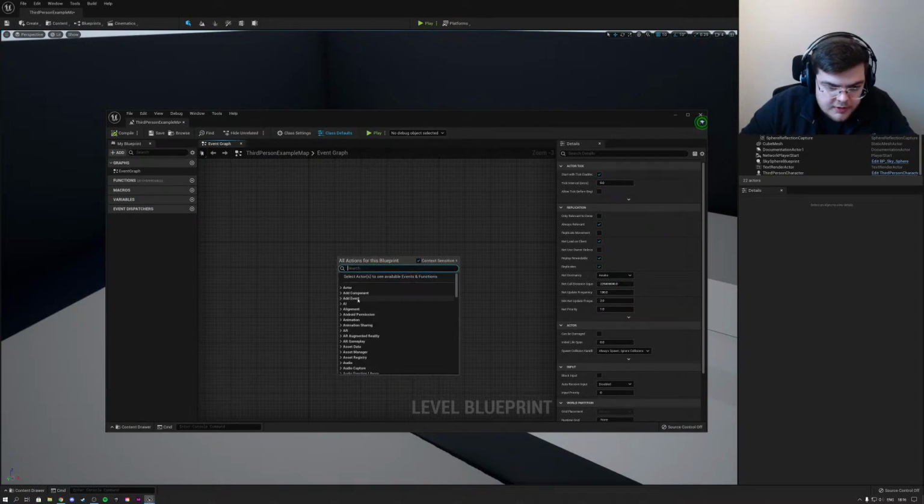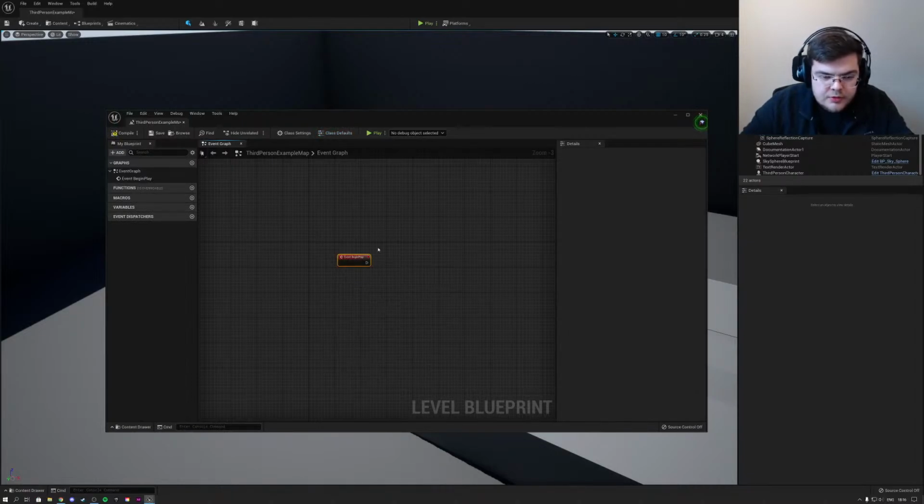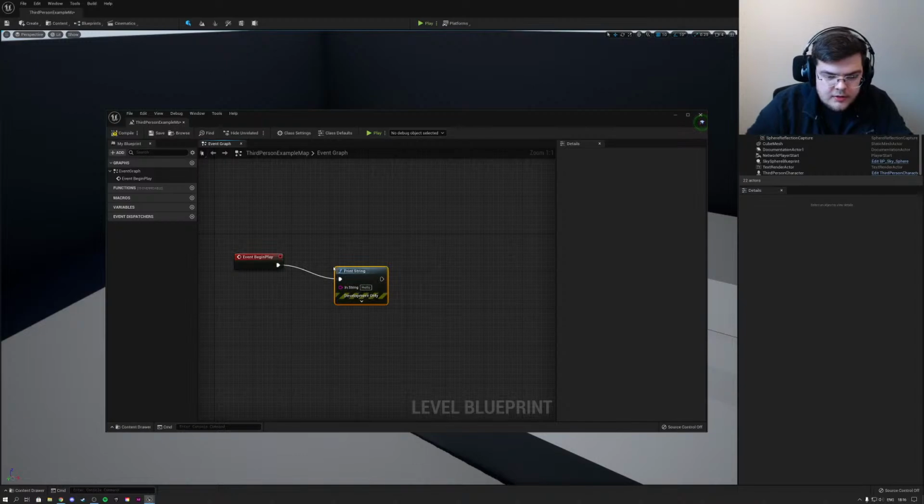Yeah, so what if we right click here? Can I still type in, for instance, begin play? Yeah, I can. Whoa, it feels so fast. Begin play, and then let's print the string, guys. Let's do some basic stuff. Hello. Okay, so compiling is a lot smaller button.